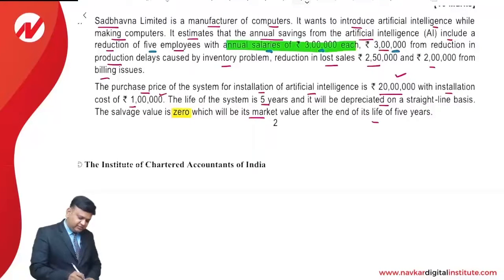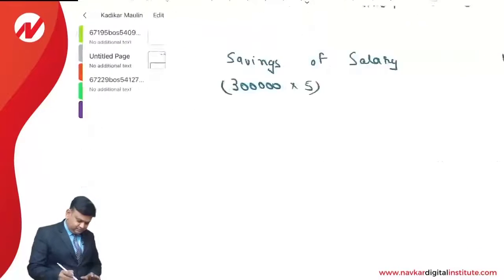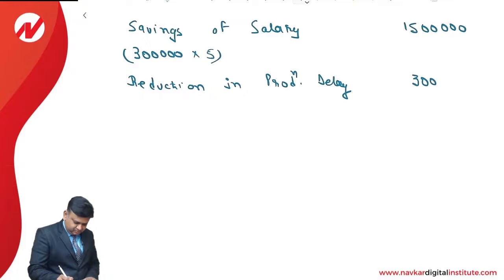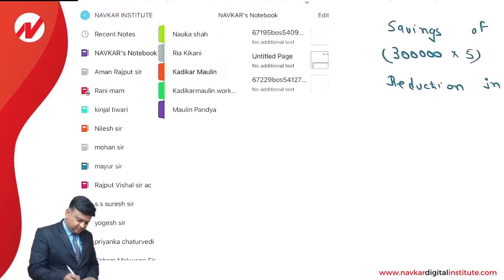Then 3 lakhs from reduction in the production delay.